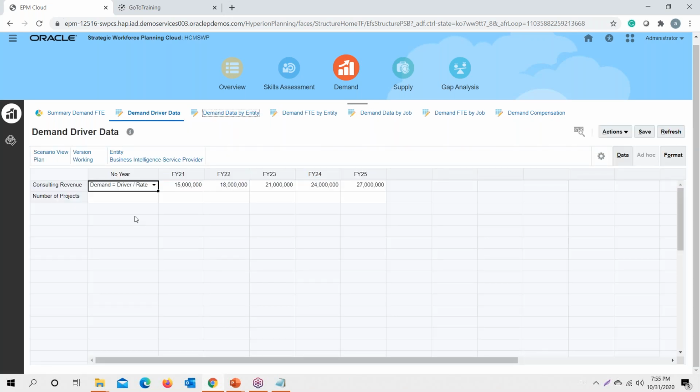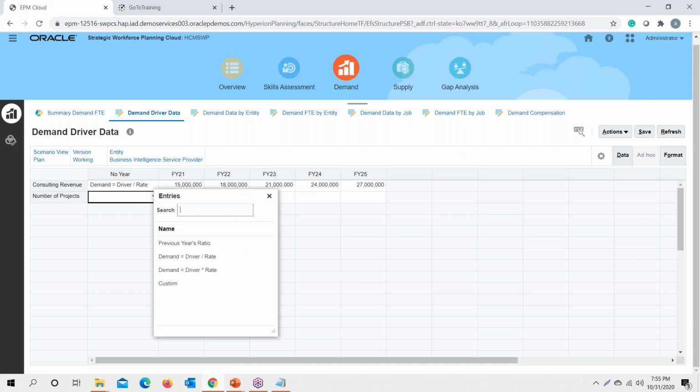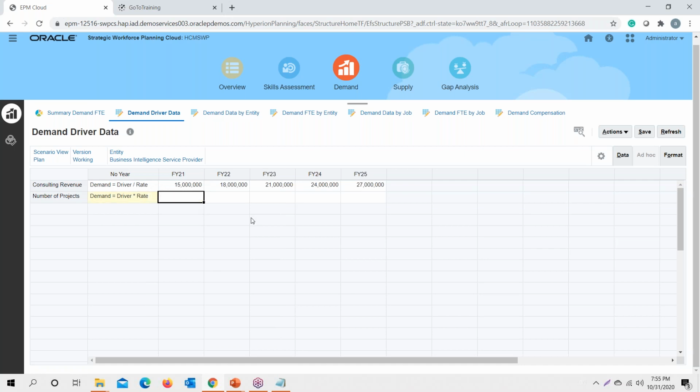Similarly, if I go for the second category of demand driver that I have, which is the number of projects. Say I want to generate this particular revenue, and for every 15 billion revenue that I want to generate, I want to have at least 3 projects aligned. I would be requiring at least 3 projects so that I could get this target achieved.